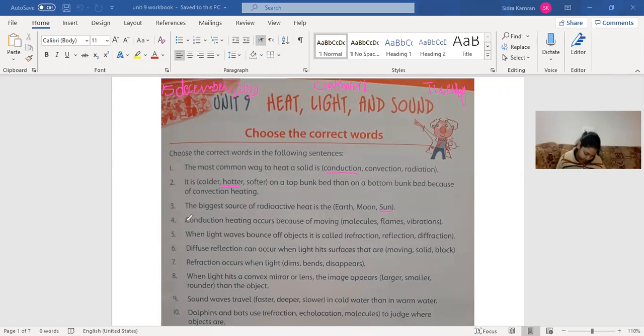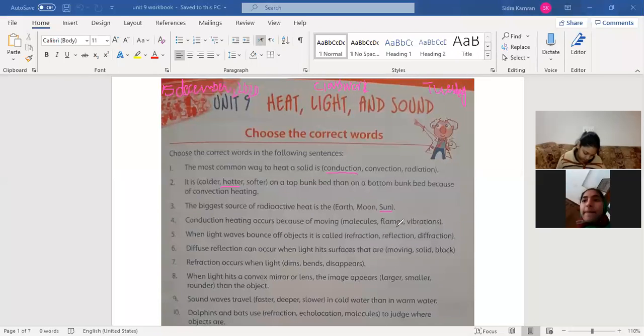Number 4. Conduction heating occurs because of moving dash: molecules, flames, vibrations. Anasha, answer this. Molecules. Conduction, not molecules, beta, vibrations.